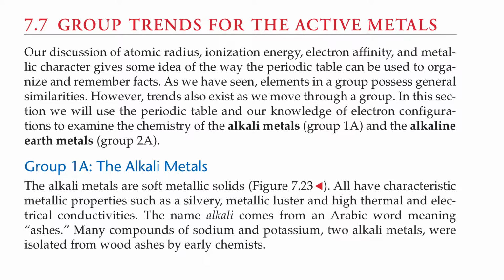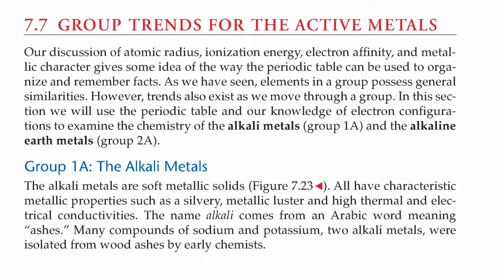7.7 Group Trends for the Active Metals. Our discussion of atomic radius, ionization energy, electron affinity, and metallic character gives us some idea of the way the periodic table can be used to organize and remember facts. As we've seen, elements in a group possess general similarities. However, trends also exist as we move through a group.